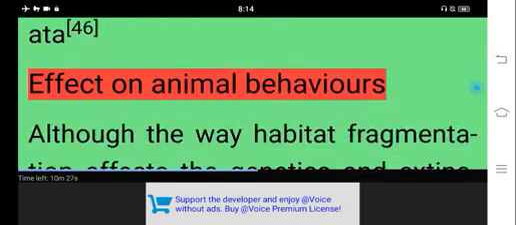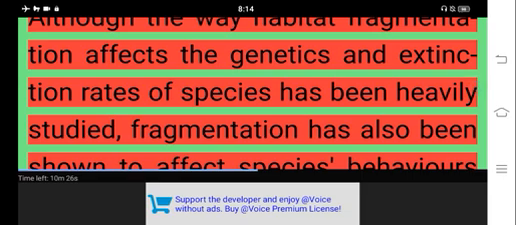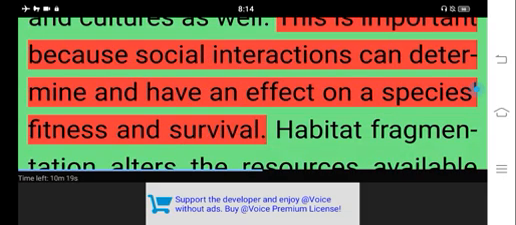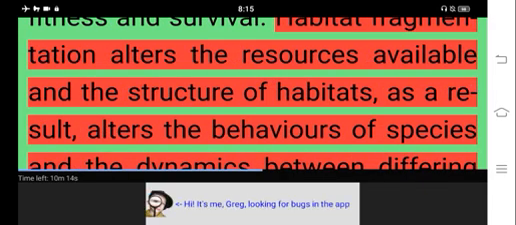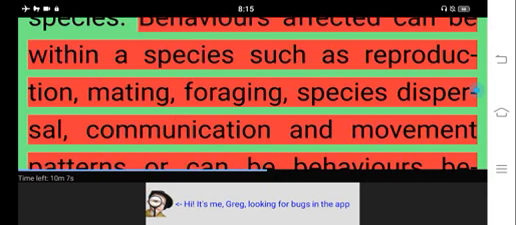Effect on animal behaviors. Although the way habitat fragmentation affects the genetics and extinction rates of species has been heavily studied, fragmentation has also been shown to affect species behaviors and cultures as well. This is important because social interactions can determine and have an effect on a species' fitness and survival. Habitat fragmentation alters the resources available and the structure of habitats, and as a result, alters the behaviors of species and the dynamics between differing species. Behaviors affected can be within a species such as reproduction, mating, foraging, species dispersal, communication and movement patterns, or can be behaviors between species such as predator-prey relationships.